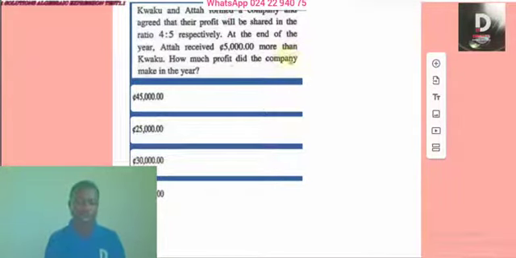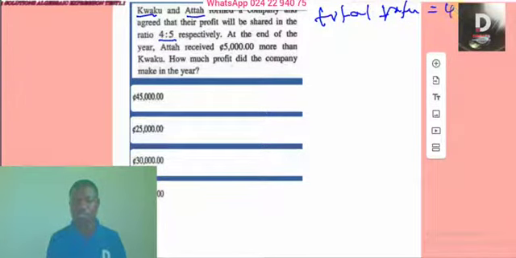Alright. Kweku can underline it. Ata, so 2 people formed a company and agreed that their profit will be shared in the ratio 4 to 5, respectively. Underline key issues when you are reading mathematics. Meaning, Kweku is for the 4, Ata is for the 5. At the end of the year, let me write the ratio first. Total ratio. The moment you see that, you write it first. Total ratio is equal to 4 plus 5, equal to 9. So you have a total ratio now.